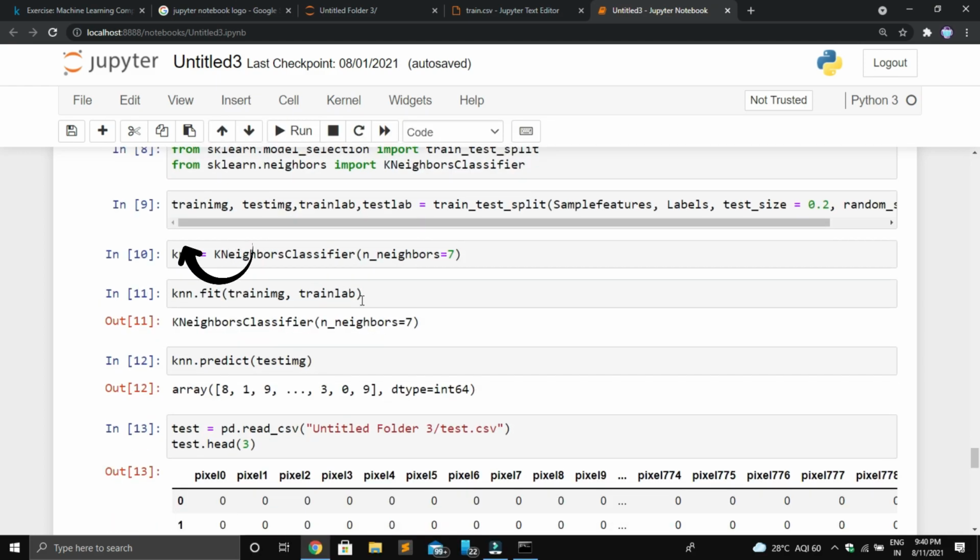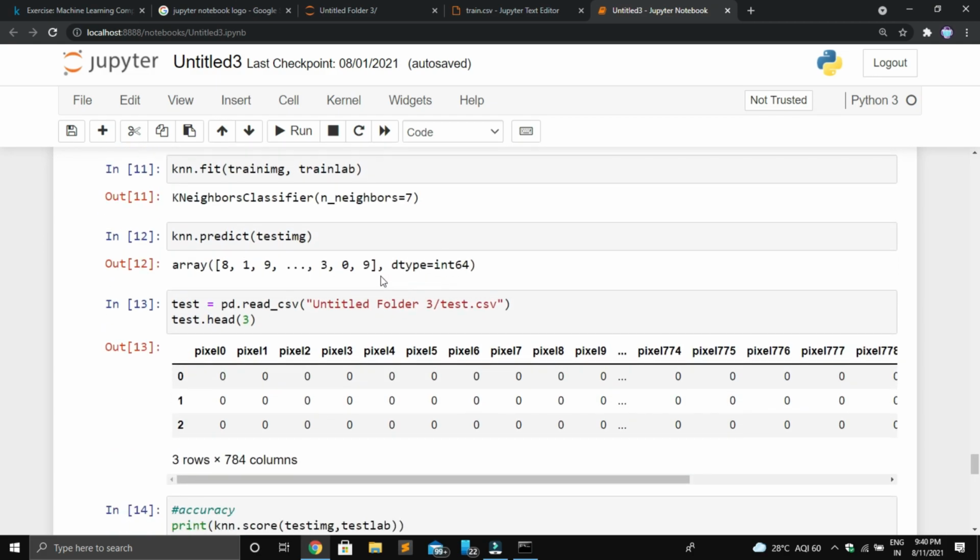Now I split the train dataset into 4 parts: train images, train labels, test images and test labels. I split the dataset in the ratio of 2 by 10 and I defined the neighbors. Here I gave the neighbor value as 7. If you increase the neighbor value, then you will get a good accuracy for the model. And then I did my prediction against the test dataset.